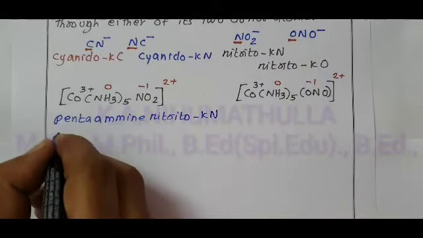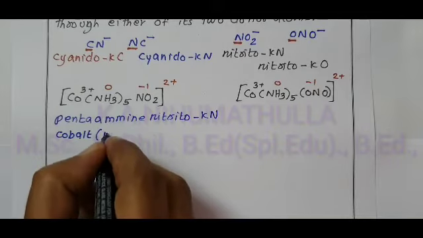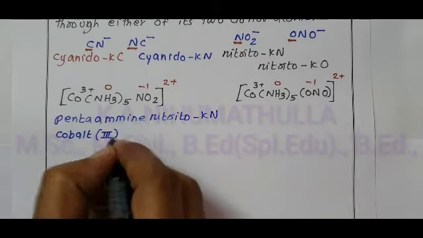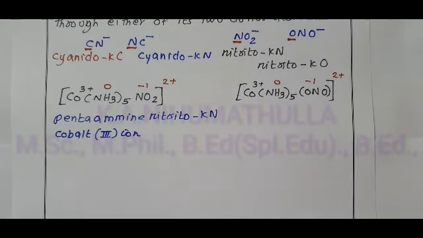Central metal ion cobalt, oxidation state 3, cobalt 3 ion. For the second compound, there is only one change